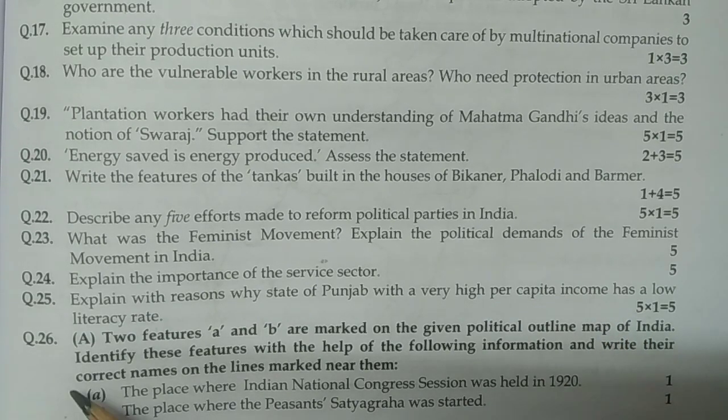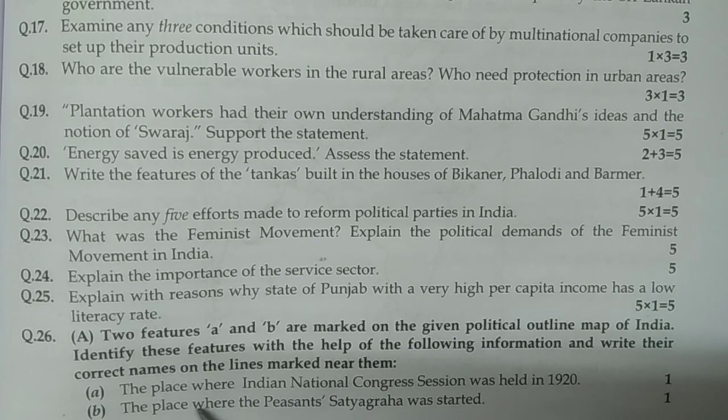Now, next question number 26. Two features A and B are marked on the given political outline map of India. Identify these features with the help of the following information and write their correct names on the lines marked near them. A is the place where the Indian National Congress session was held in 1920, and B is the place where the Pigeon Satyagraha was started.